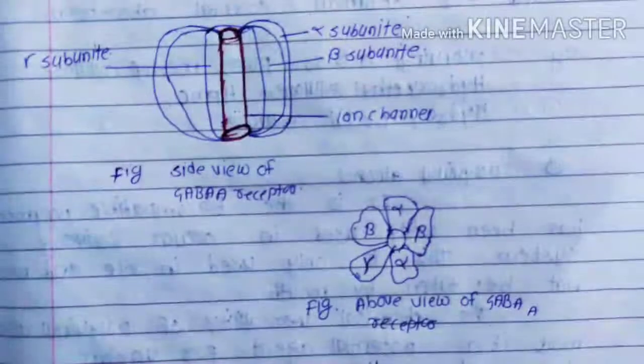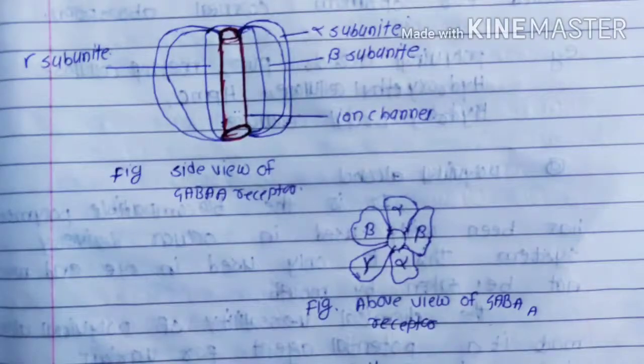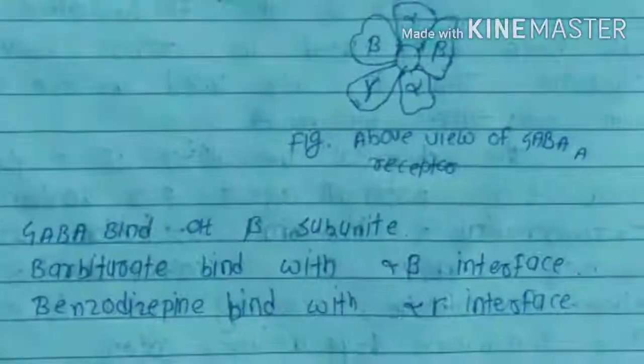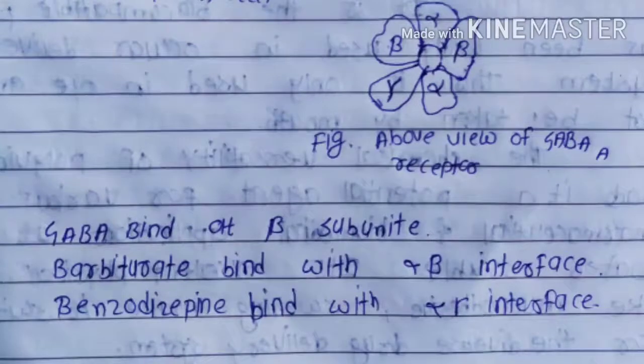And the binding of the barbiturate is in between the alpha and beta interface. So as shown in this figure, the binding of the barbiturate takes place between the alpha and beta interface. On those alpha and beta interfaces present on the GABA A receptor, the binding of the barbiturate takes place. So there are two binding sites of the barbiturate on the GABA A receptor. Please understand it, don't forget.